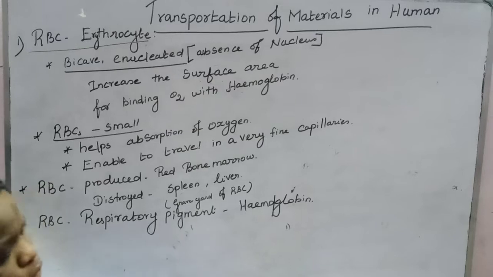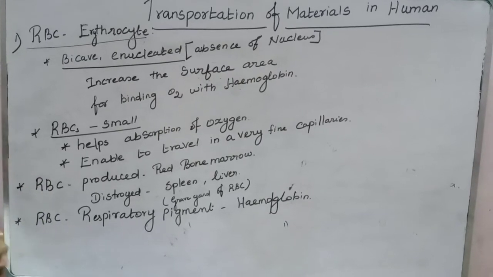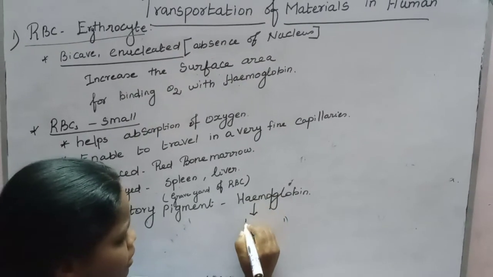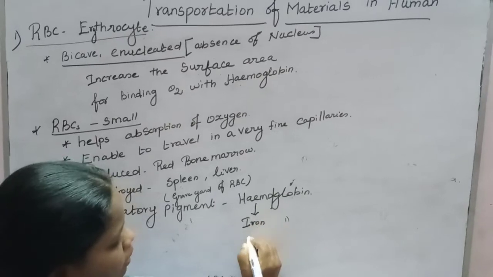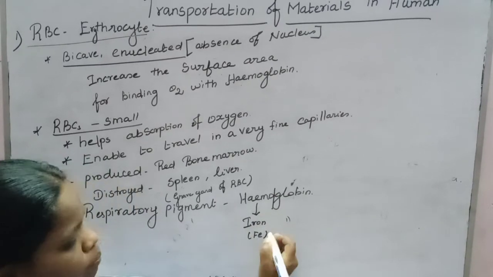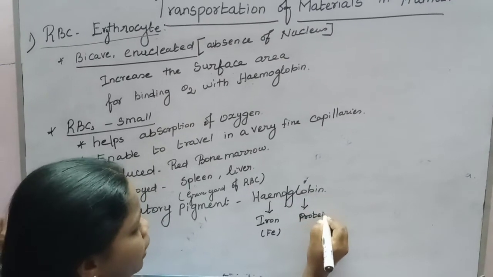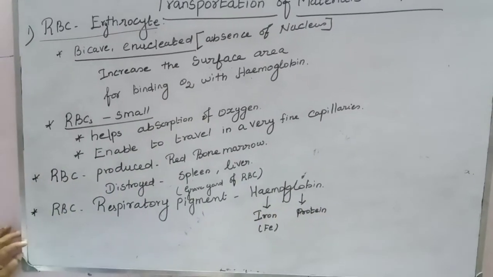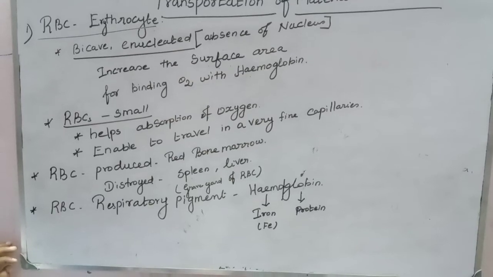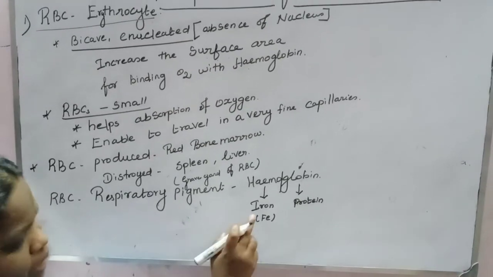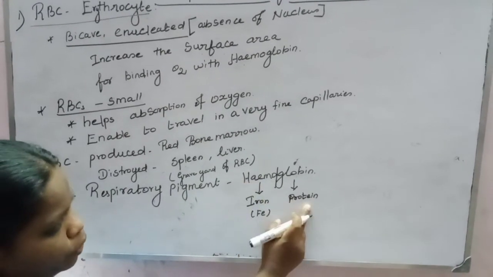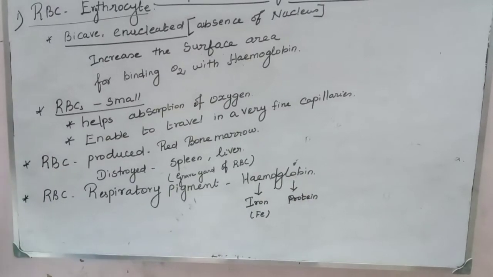Heme represents the iron part, that is Fe. Globin is the protein part. So the iron part is known as heme, and the protein part is known as globin.